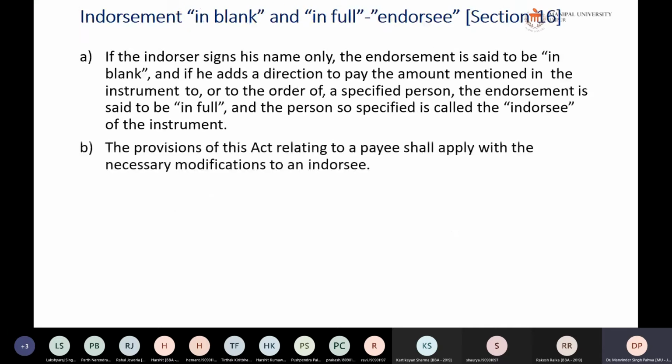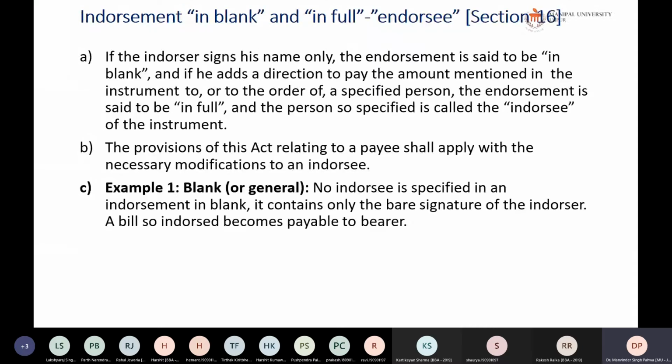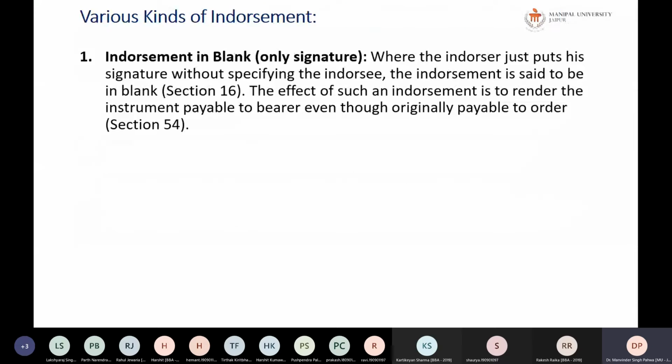So we also saw what is endorsement in blank and endorsement in full. In these slides, these are given in a very clear way. There are various types of endorsement, particularly five types. Endorsement in blank, or only signature, is where the endorser just puts his signature without specifying the endorsee. It means that anyone who is the bearer of this particular instrument, having a blank endorsement, can get it encashed from the bank.